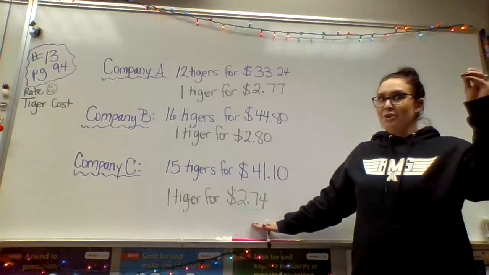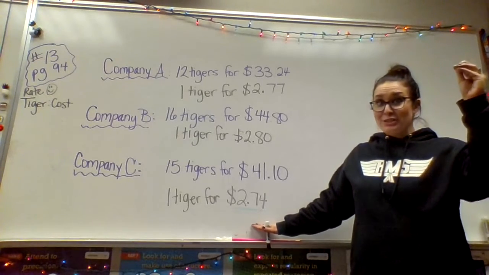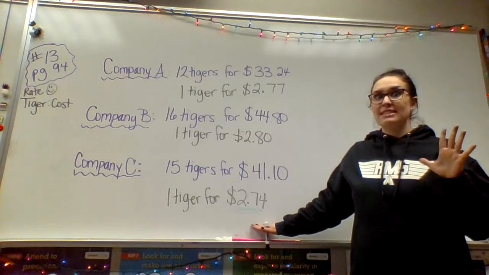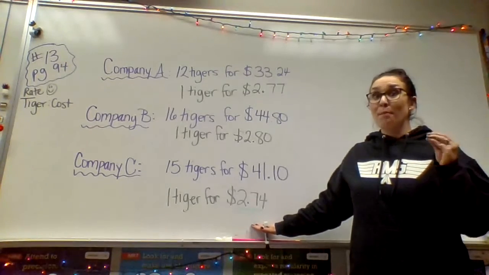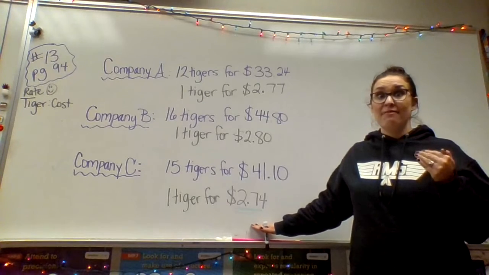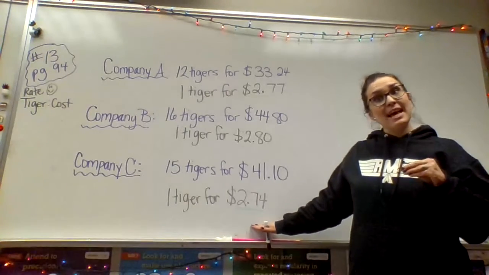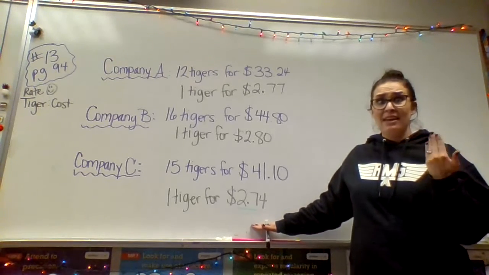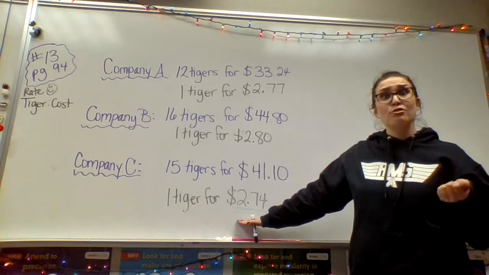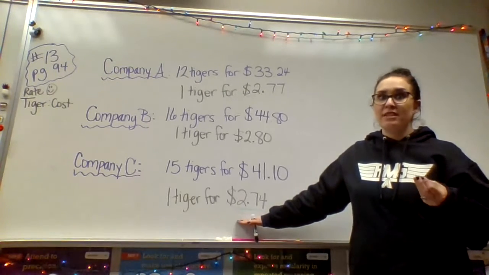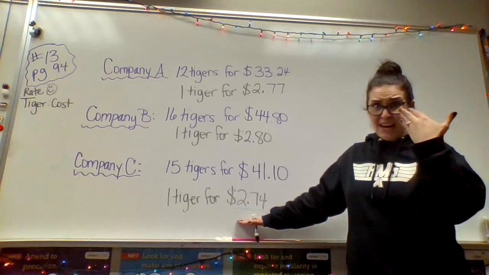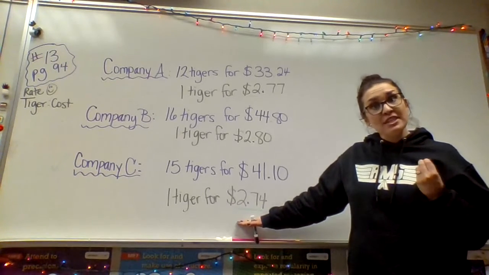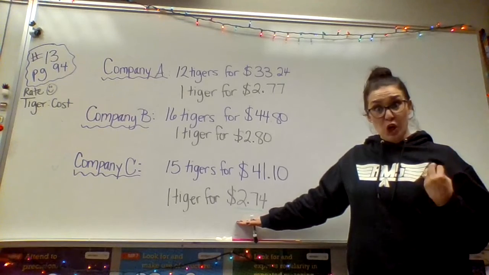All right. Now, remember that first piece that was in that question, and it told us that we're going to be charging $5 for each of these tigers. Well, my friends, part B for number 13, we're going to need some of that information. What part B is asking is, how much profit or how much money am I going to make? So again, I have to pay $2.74 for each of these tigers. But then when I send you this tiger, you're giving me $5. And the question is asking, well, how much money am I actually earning?